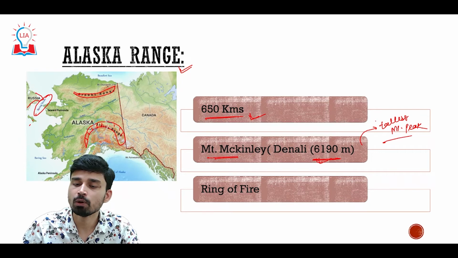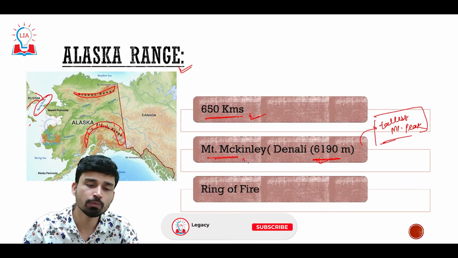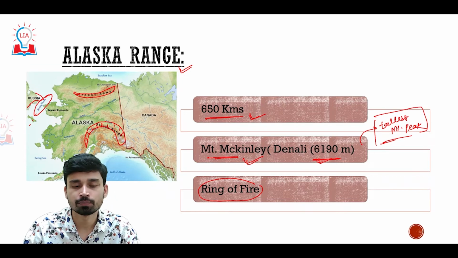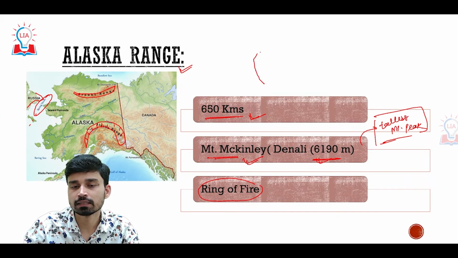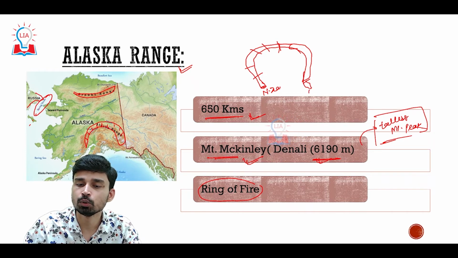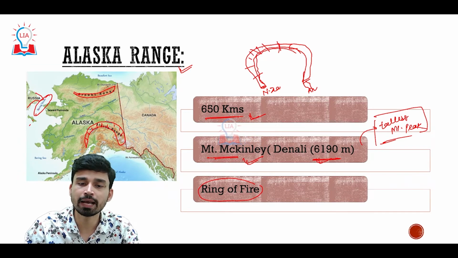If we combine all the mountain ranges of North America, whether it is Rockies, Sierra Nevada, Cascade Range, Appalachian Range, or Alaska Range, Mount McKinley is the tallest peak. And it is located on the Ring of Fire. Ring of Fire is the term given to a circular structure that starts in the east from New Zealand, then goes along Australia, Philippines, Indonesia, China, Japan, Russia, then to North America, all the way to South America and then to Antarctica. What it basically is, is a volcanic landscape.